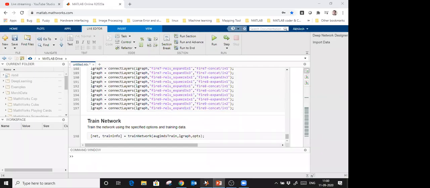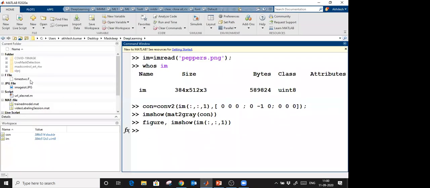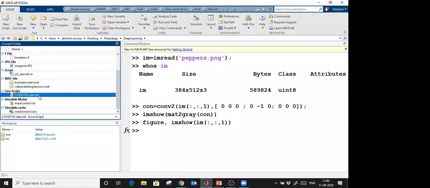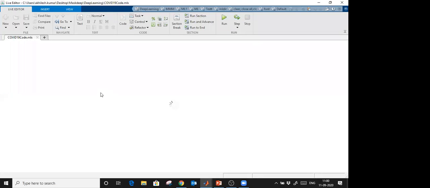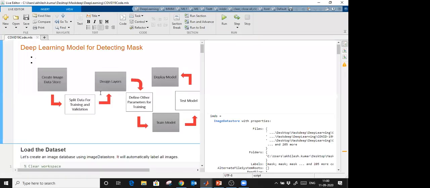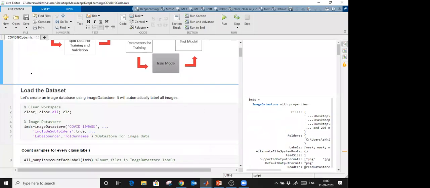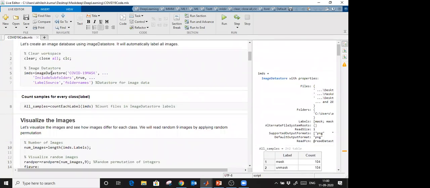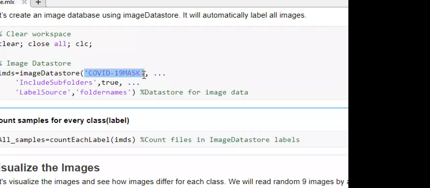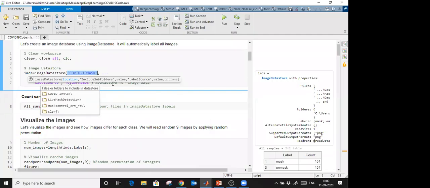Okay, I am switching here to MATLAB, and let me show you the code which I have written. That's the code. My first step is to create an image data store. To create an image data store, there is an inbuilt function in MATLAB called imageDatastore. This is the main folder where I have saved the images.